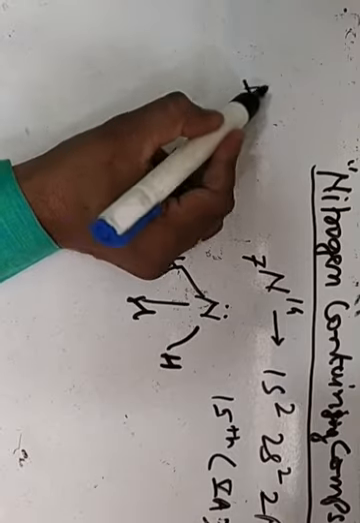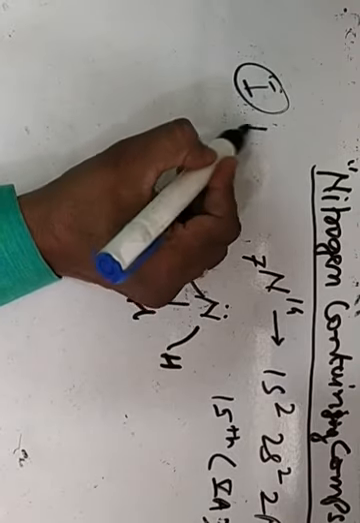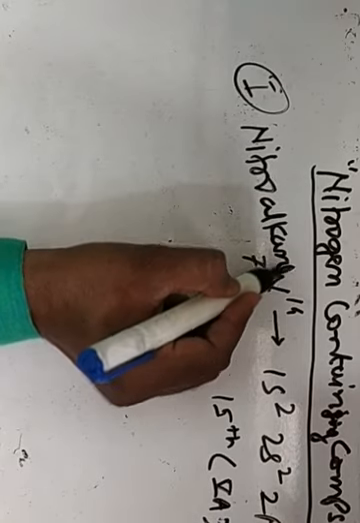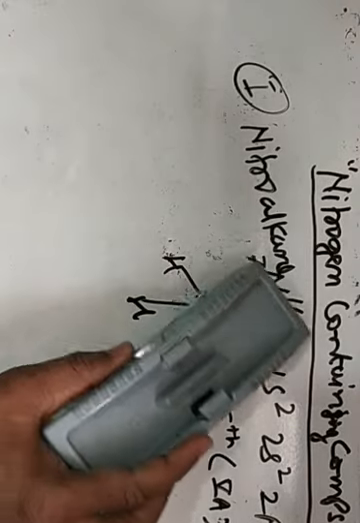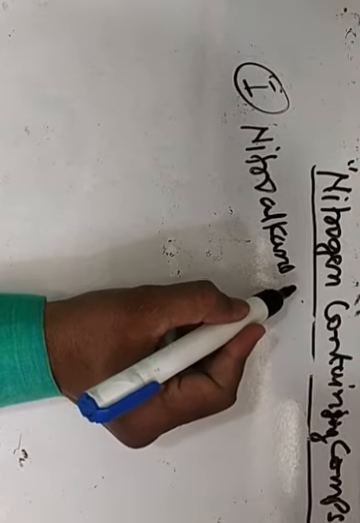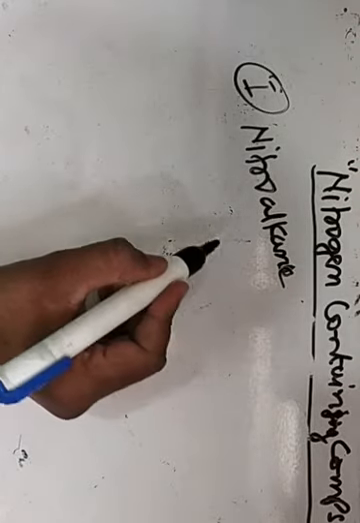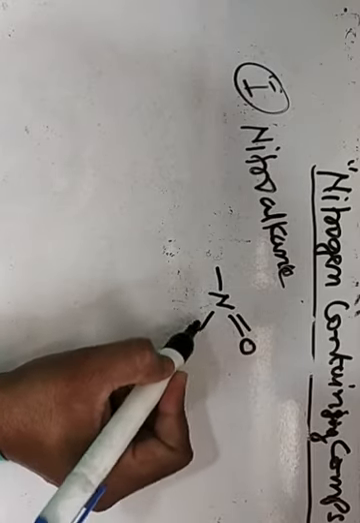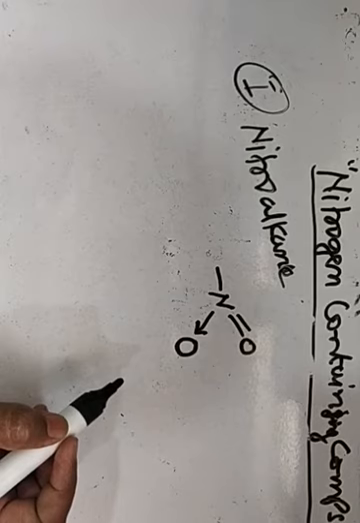In that, the first one is nitroalkane. Nitroalkanes are the compounds which are obtained by replacing one or more hydrogen atoms of an alkane by the same number of nitro groups. Nitro group is this, N double bond O. This type of group is known as nitro group.